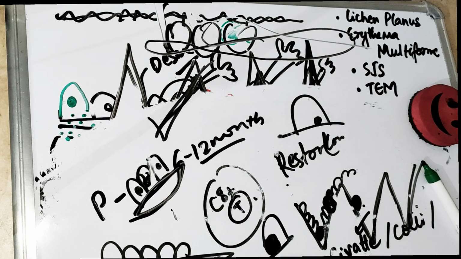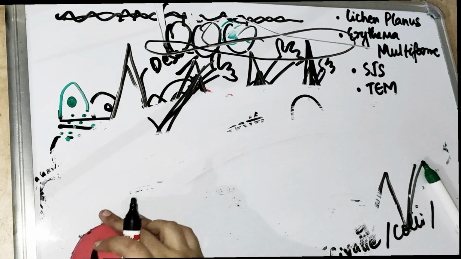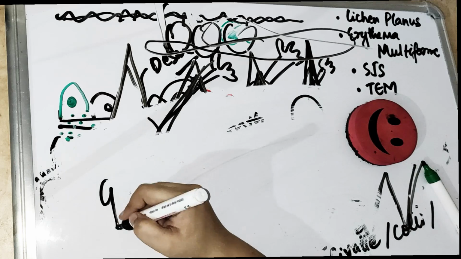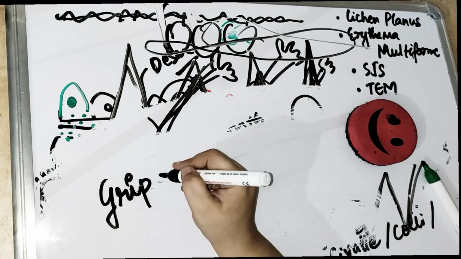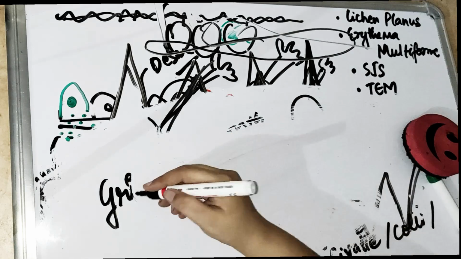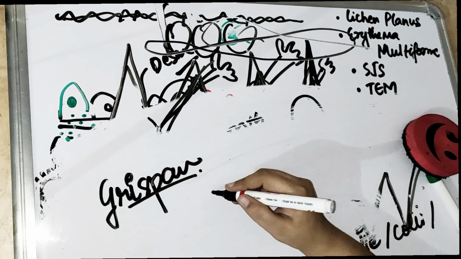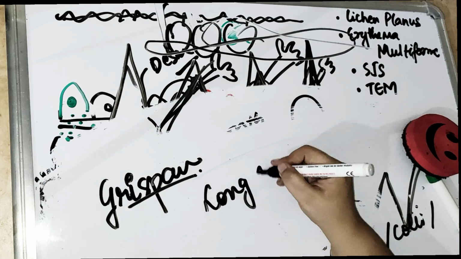And one more thing you have to remember in lichen planus is the Greenspan syndrome. We have already covered it in the syndromes video. If you haven't watched it, you can remember Greenspan as "long span PON in HD".